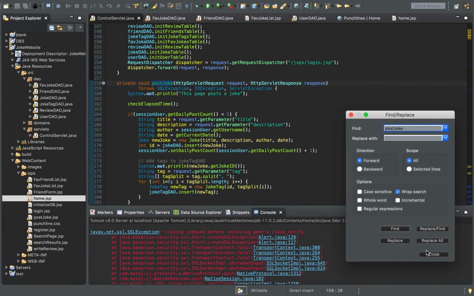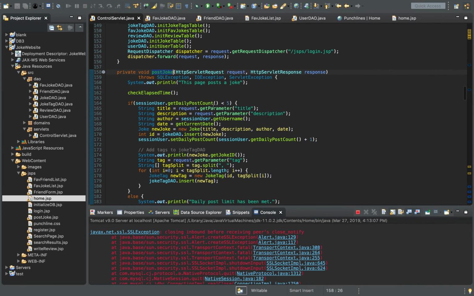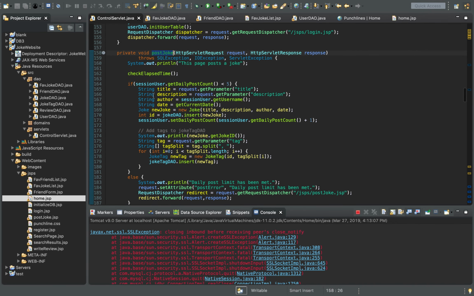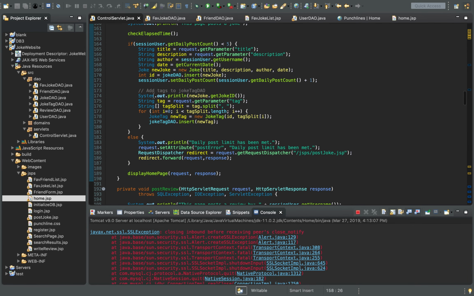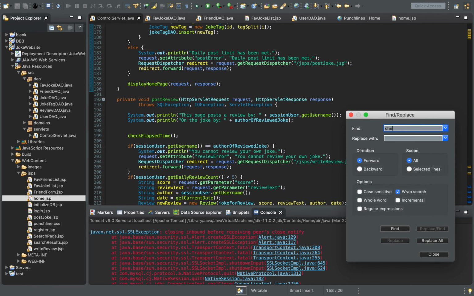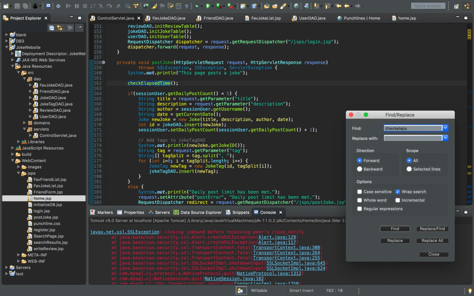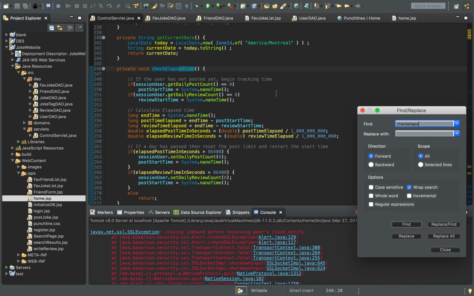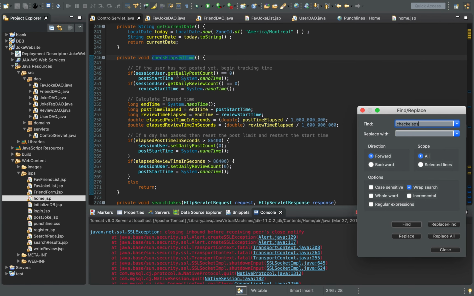So here is the function that does that. This function is going to first check elapsed time, and I wrote this check elapsed time function to see when the last time the user had posted. So this function will check if the user's daily post count is 0.